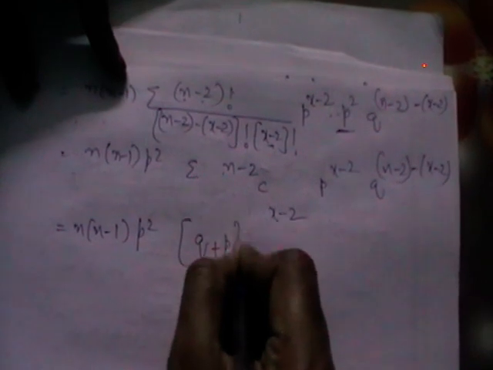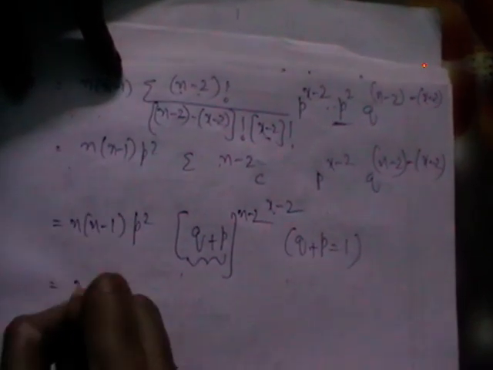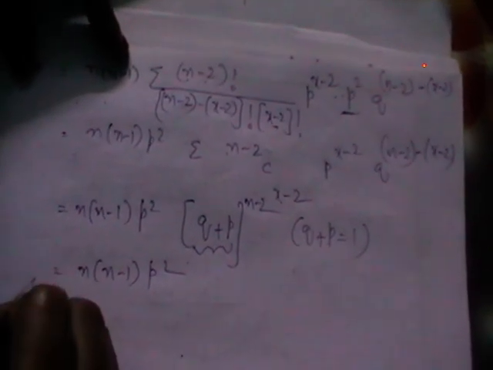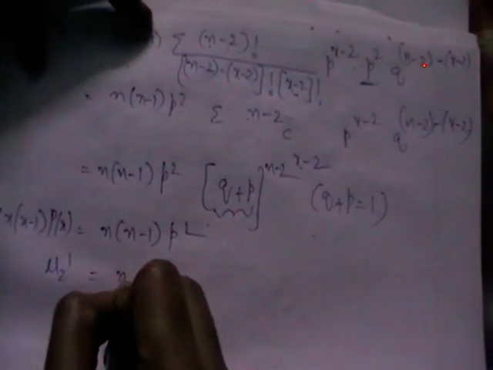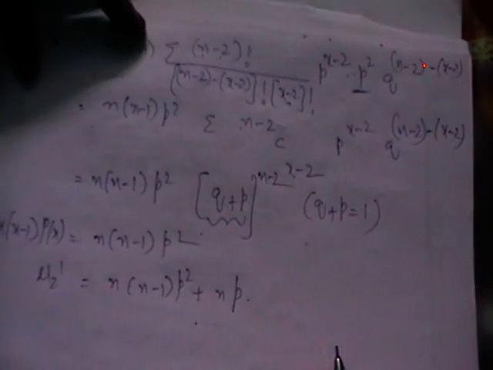What is the general expansion we use in binomial distribution? The general expansion we use is q plus p, except that n is being replaced with n minus 2. What is q plus p? q plus p is always 1. So you got this as n into n minus 1 into p square. This is the first term in our mu2 dash, not the entire mu2 dash. So mu2 dash is nothing but n into n minus 1 into p square plus np. Now we have obtained mu2 dash.